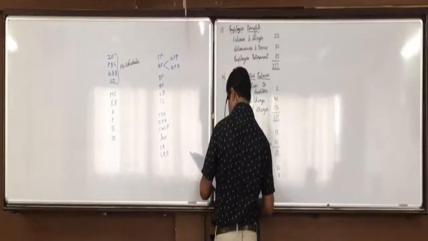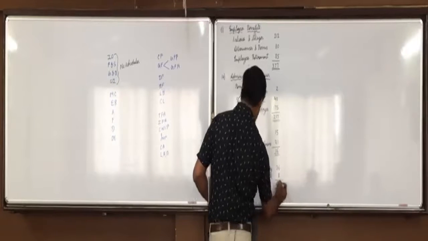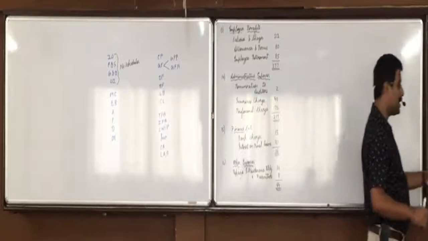Any other item marked as other expense? No, sir, no other item. So 44. So all the notes and schedules are written.